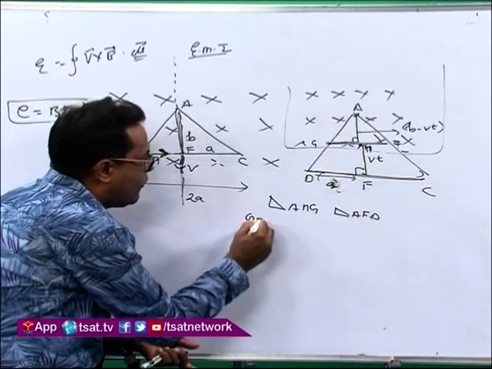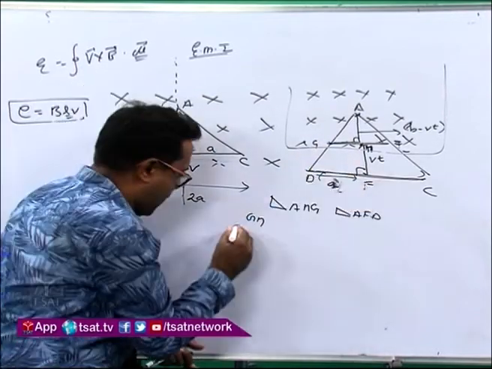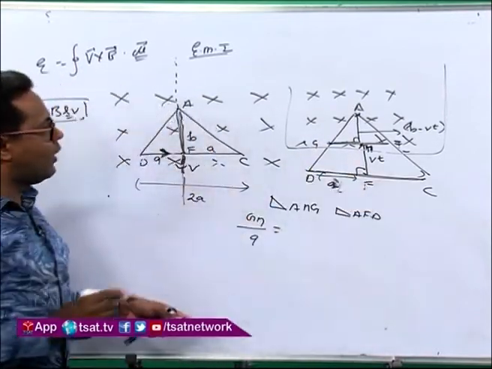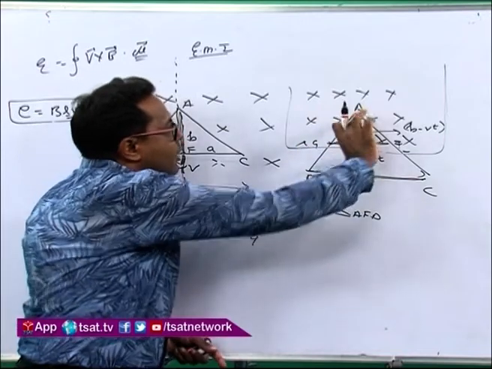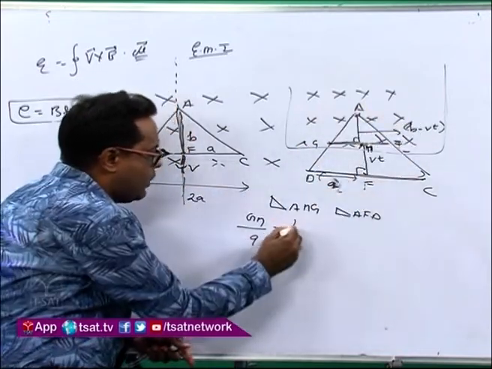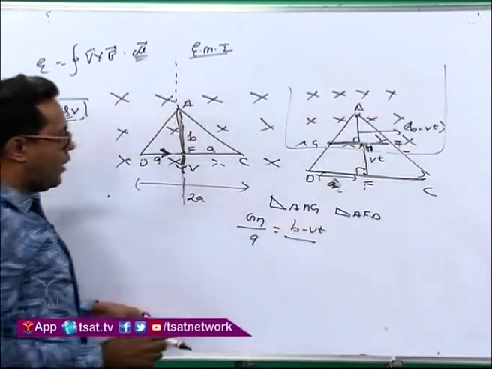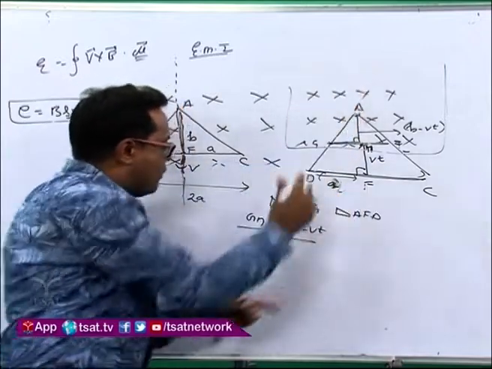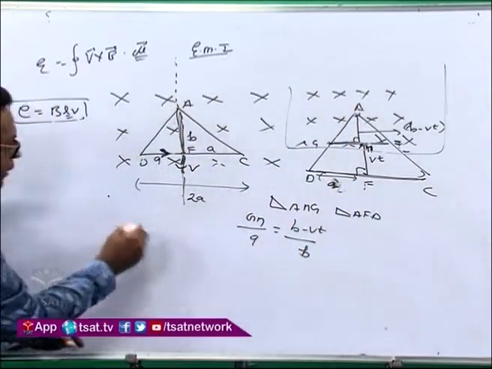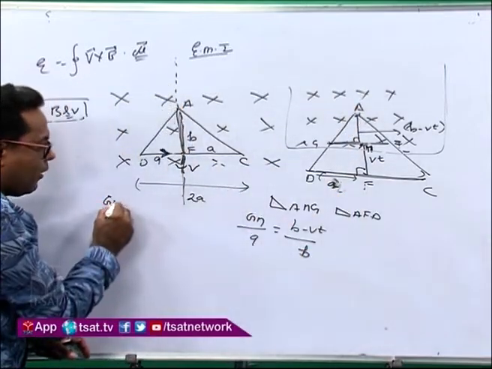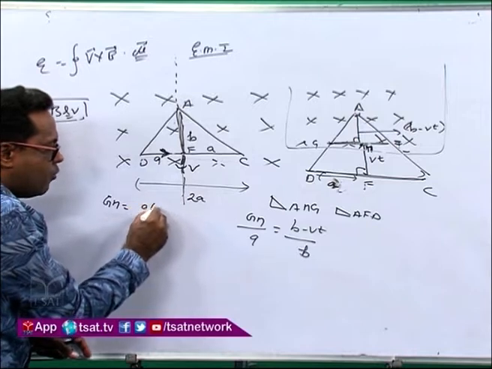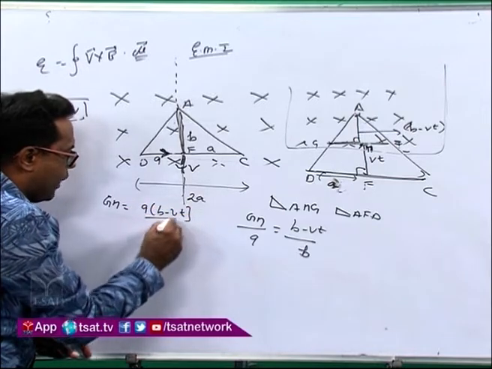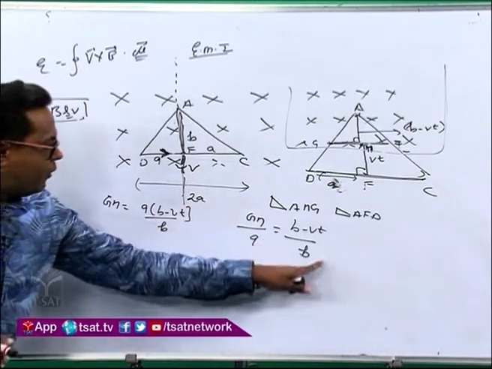So GH upon this distance, how much? A. Very good. GH upon A should be equal to this distance AH, which is B minus VT, upon this whole distance B. So you will get GH equal to A into B minus VT by B.